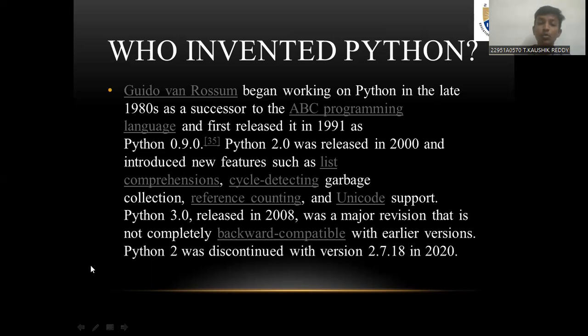Python 3.0, released in 2008, was a major revision that is not completely backward compatible with earlier versions. Python 2 was discontinued with version 2.7.18 in 2020.